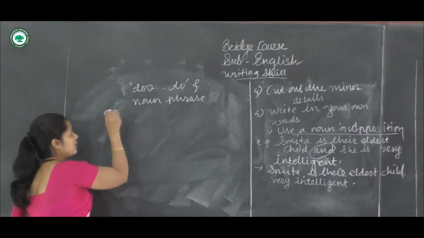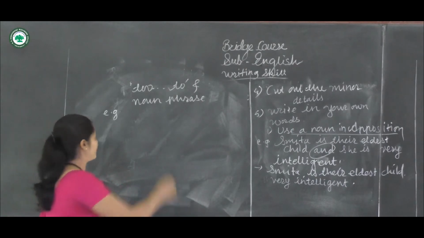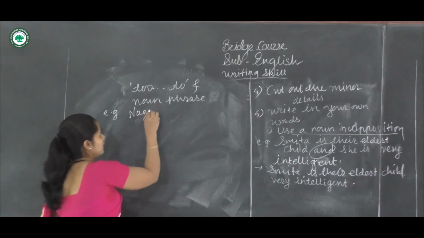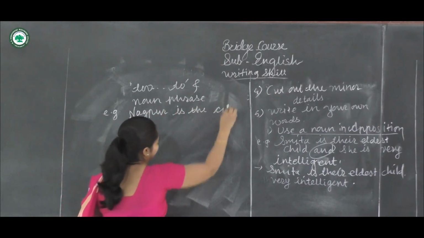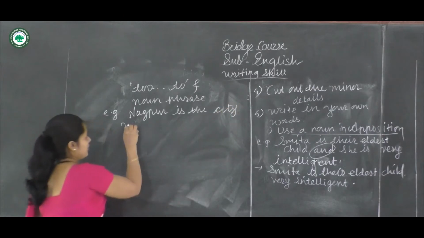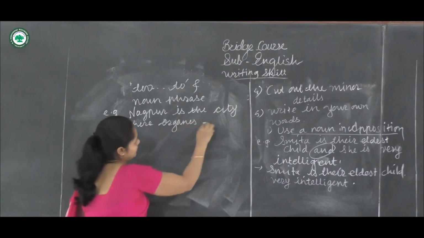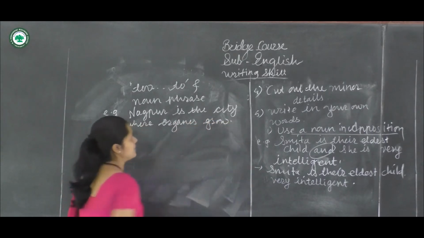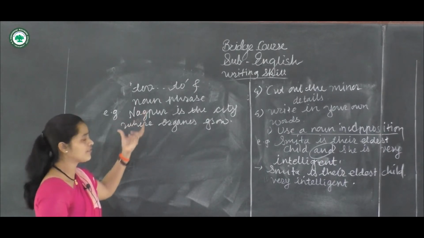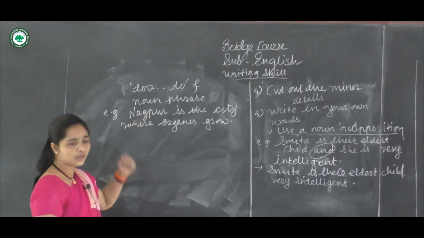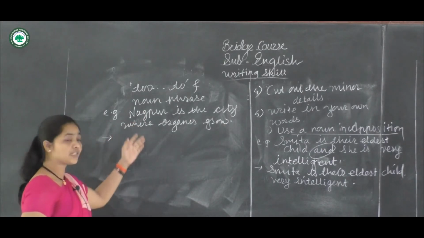That is, for example, Nagpur is the city where oranges grow. Nagpur is the city where oranges grow. See here in this sentence, we have to write here or use here noun phrase instead of clause. So what we have to write here without changing the meaning?